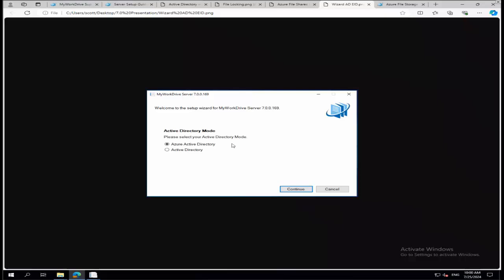And the reason that choice is in install is because foundationally it defines how the server makes connections and what options we need to present to you. So there's no option to switch between those two choices except at the point of install. The other key distinction is if you're an existing customer and you're upgrading a server, you're not presented this option.